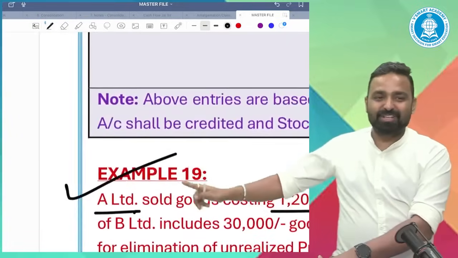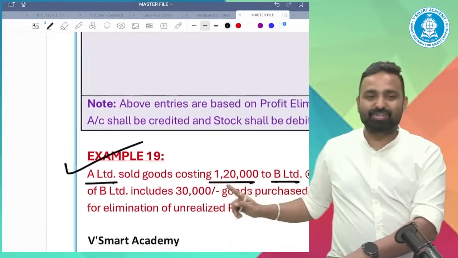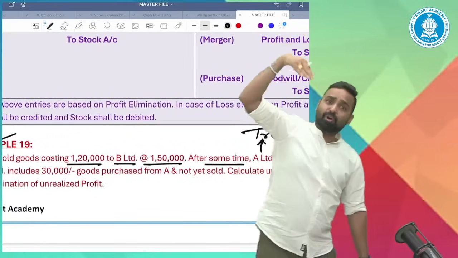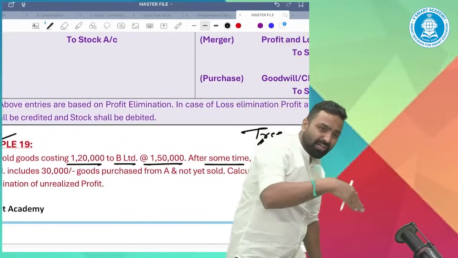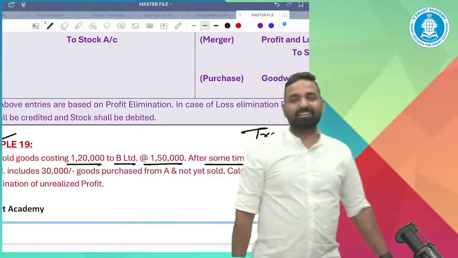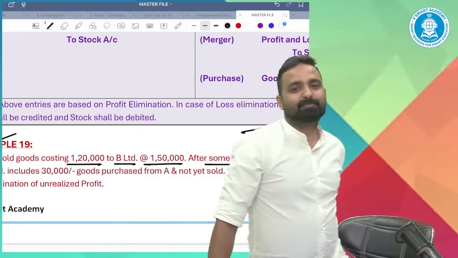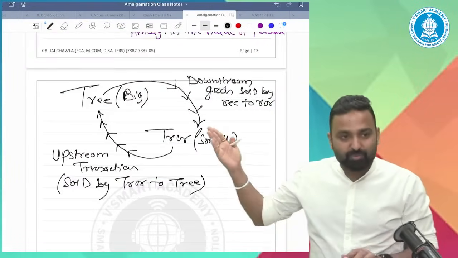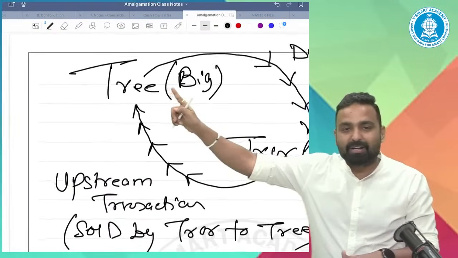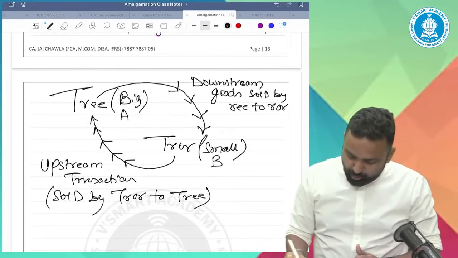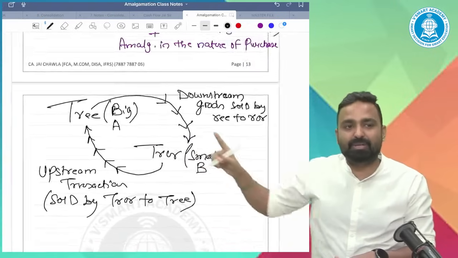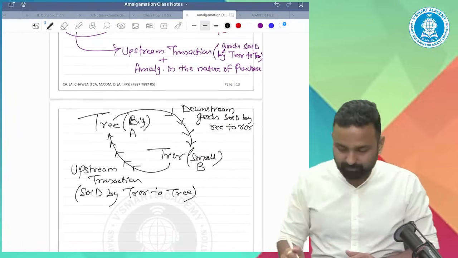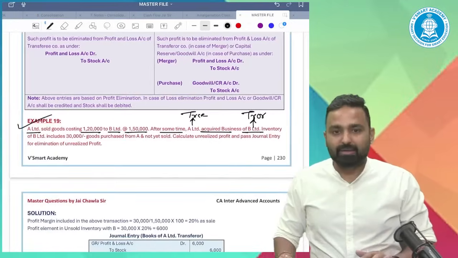A sold goods to B. A is the transferee, the bigger company. The flow of goods is from transferee to transferor. So it's a downstream transaction.